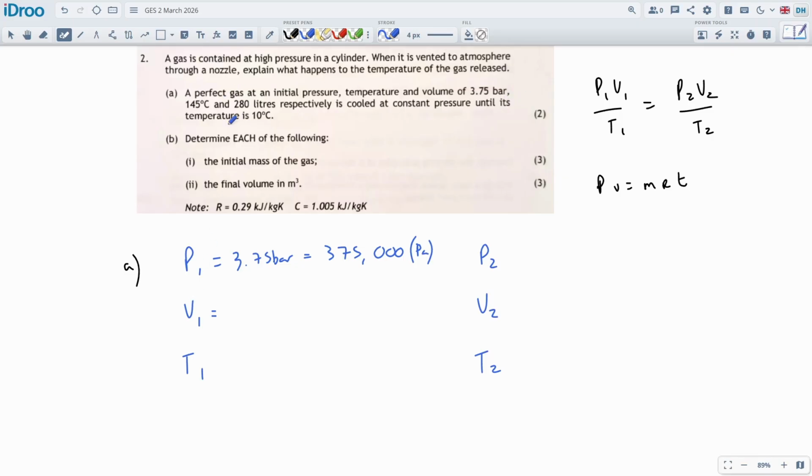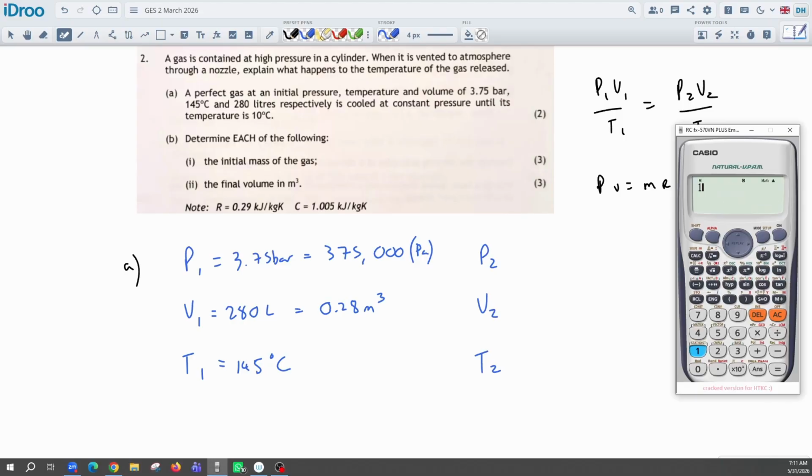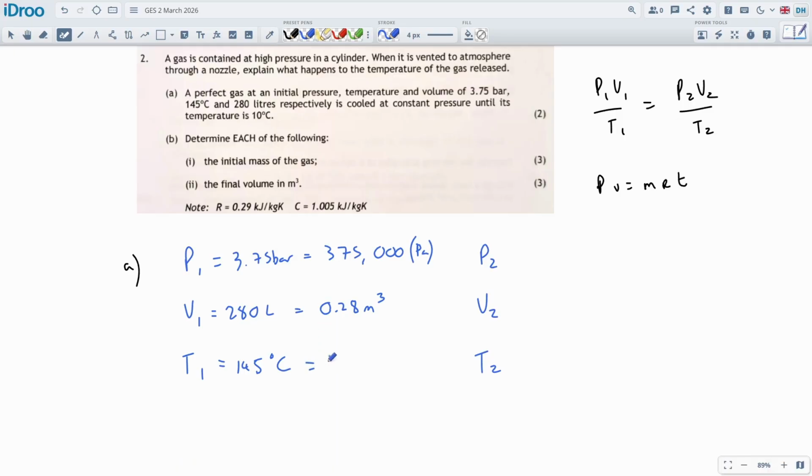The volume 1 is given as 280 liters, which is 0.28 cubic meters, and the temperature is given as 145 degrees Celsius, and we're going to add 273 to get into Kelvin. So let's do that straight away so I don't forget about it. 418 Kelvin. All right, okay, so far so good.